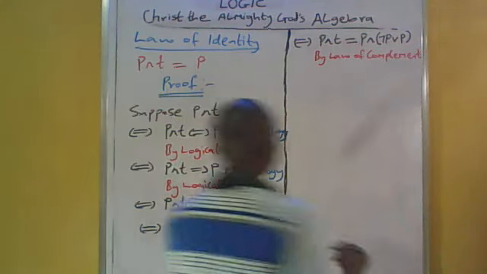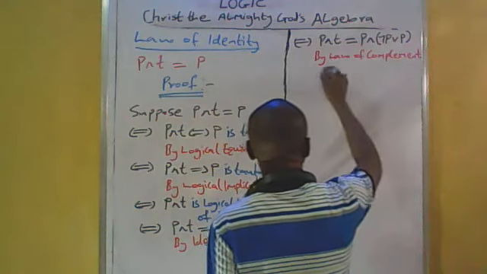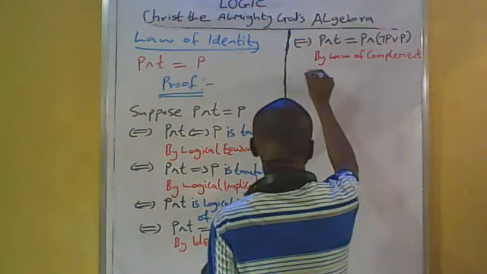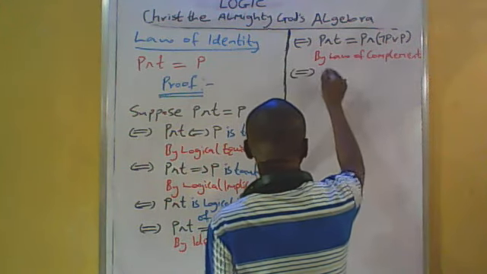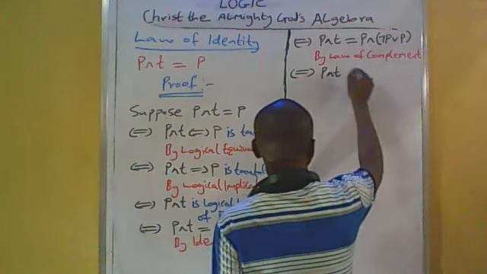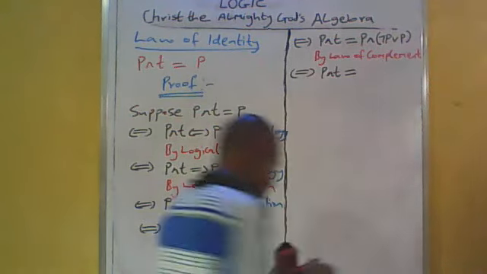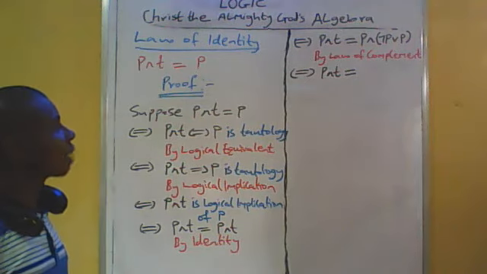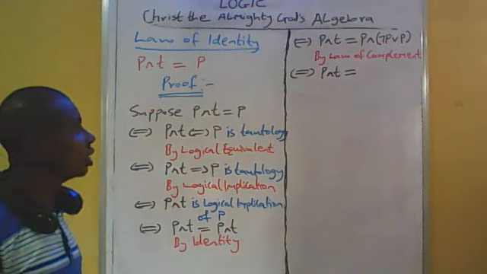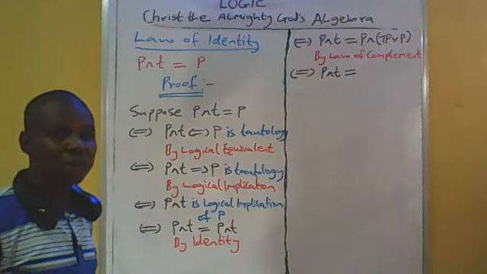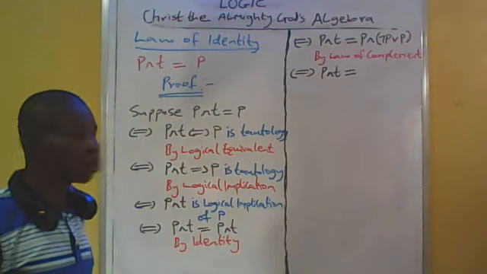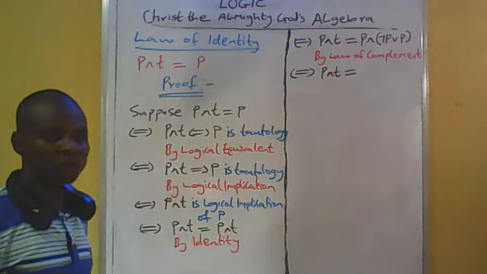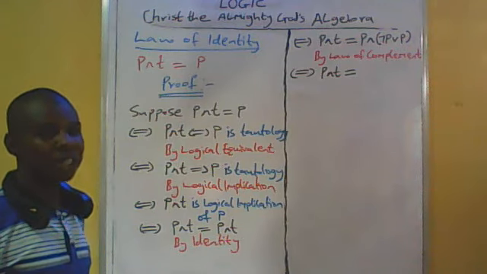If and only if P and T is equal to, now this P and the bracket, not P or P, is set as P and P, is equal to P and P by the second Ejike's law.